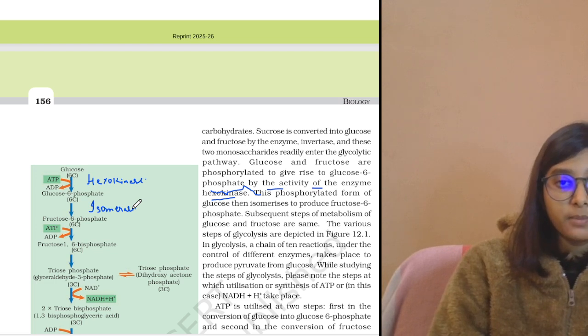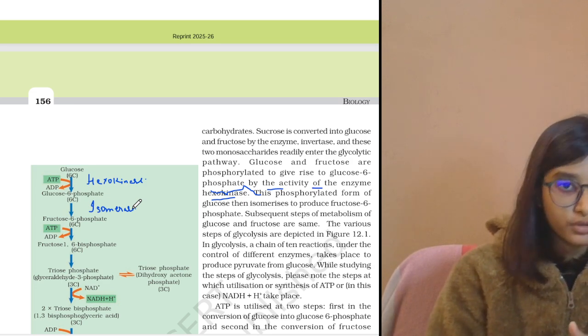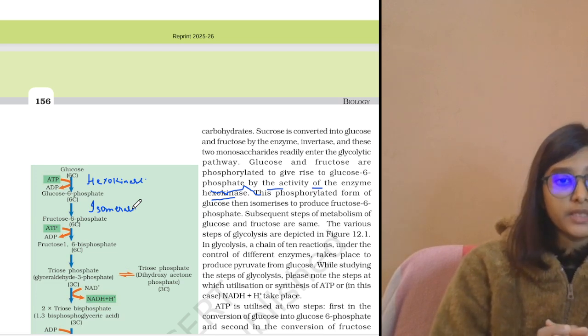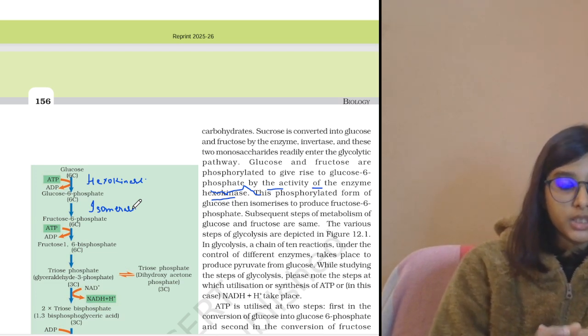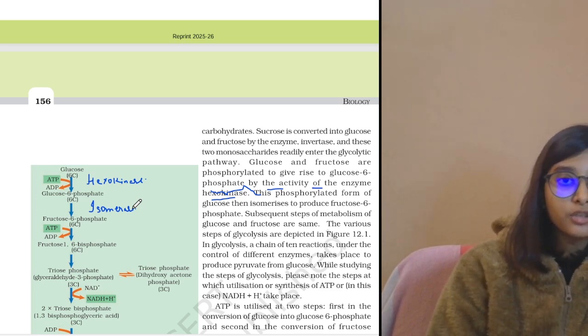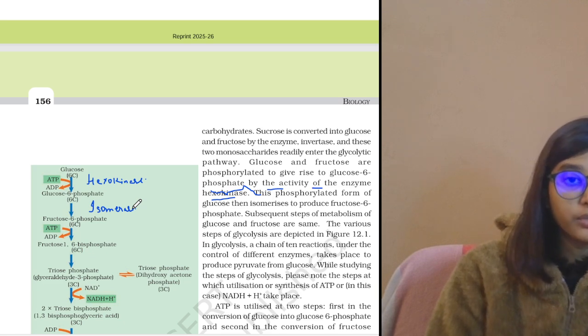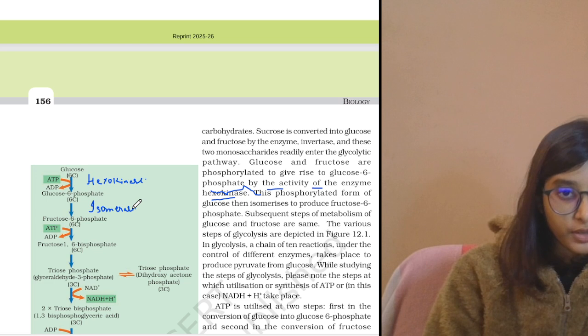Subsequent steps of metabolism of glucose and fructose are the same. So when the glucose is converted into glucose 6-phosphate, one ATP molecule is being consumed.